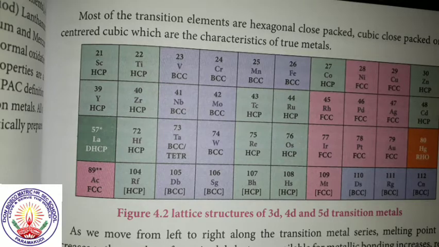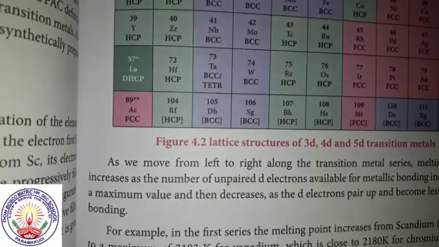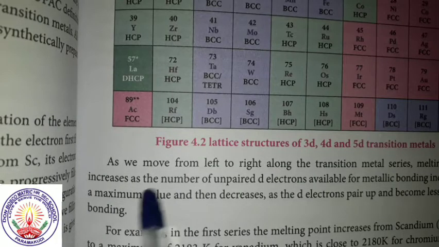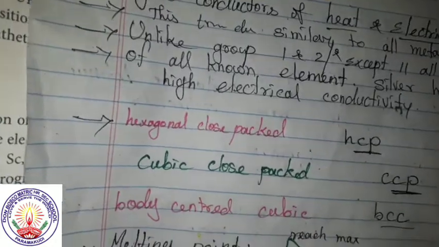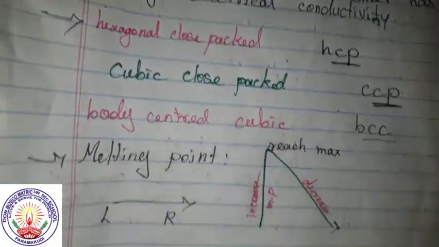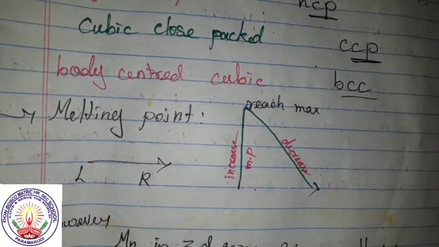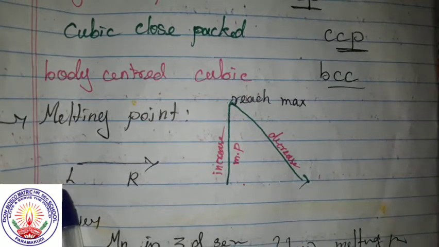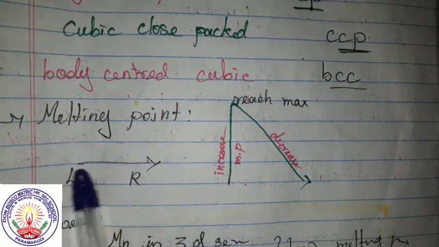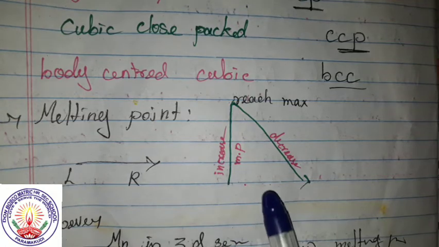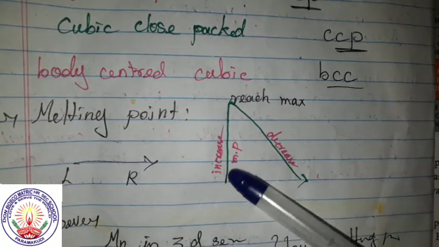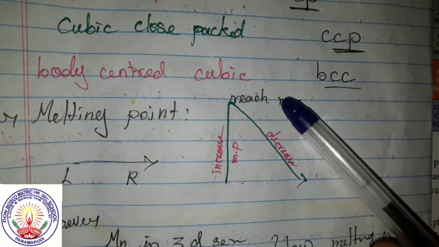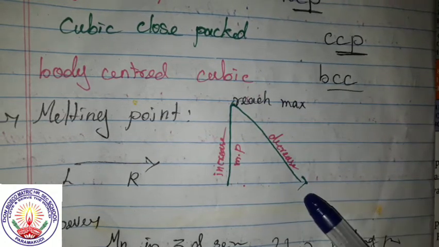Next we shall see the melting point. You see, as we move from left to right in the D block, in the transition metals, the melting point increases. After reaching a maximum, the melting point decreases.